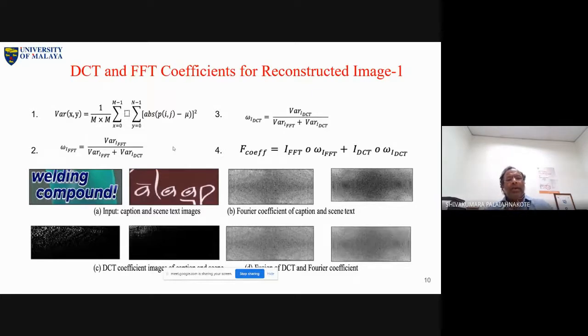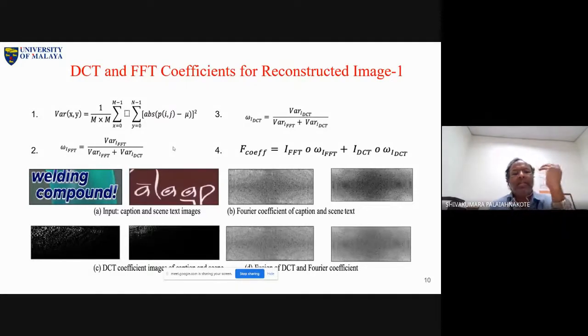Now here I am trying to combine DCT and FFT. We are trying to fuse the information of DCT and FFT. Finally, we get one reconstructed image for the input images. So why did we propose DCT coefficients and FFT coefficients? That is what I'm trying to explain. Other things are easy for you once you understand what the motivation is and what the observation is to use these methods. Then it is up to you to bring your own idea, your own steps, to solve the problem.